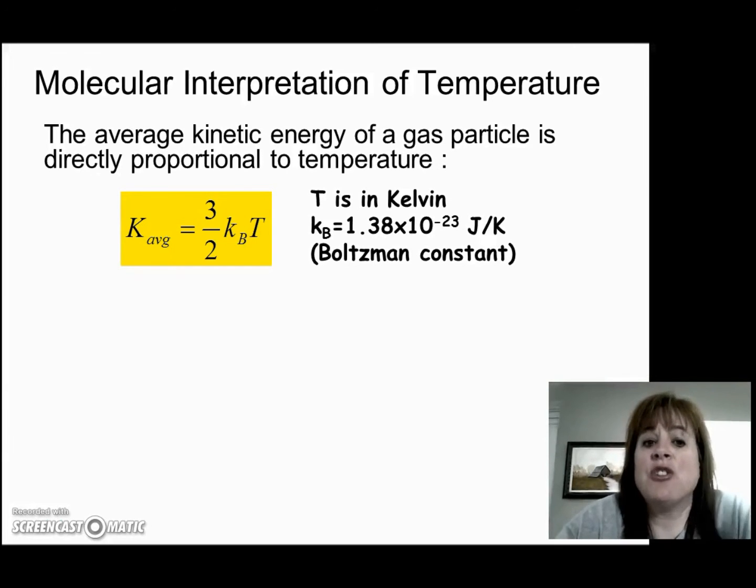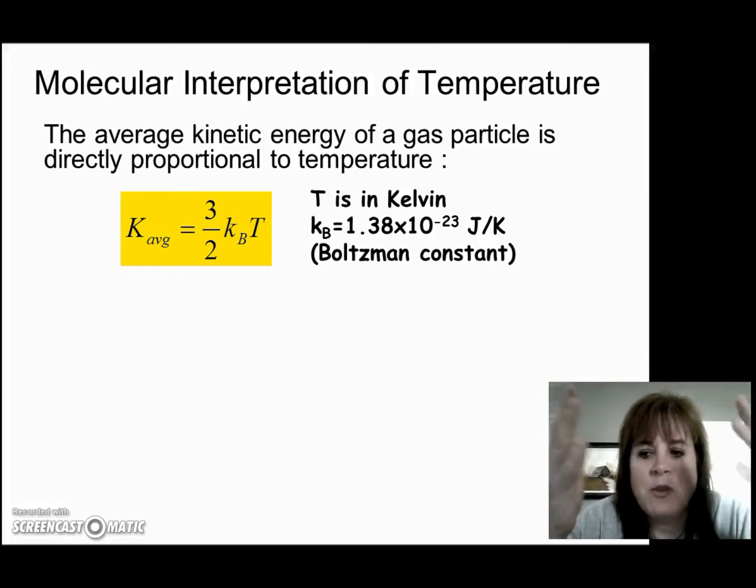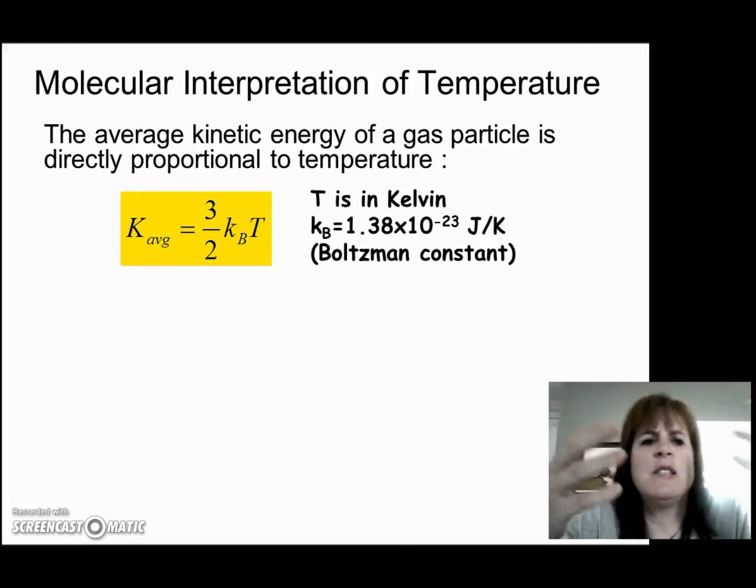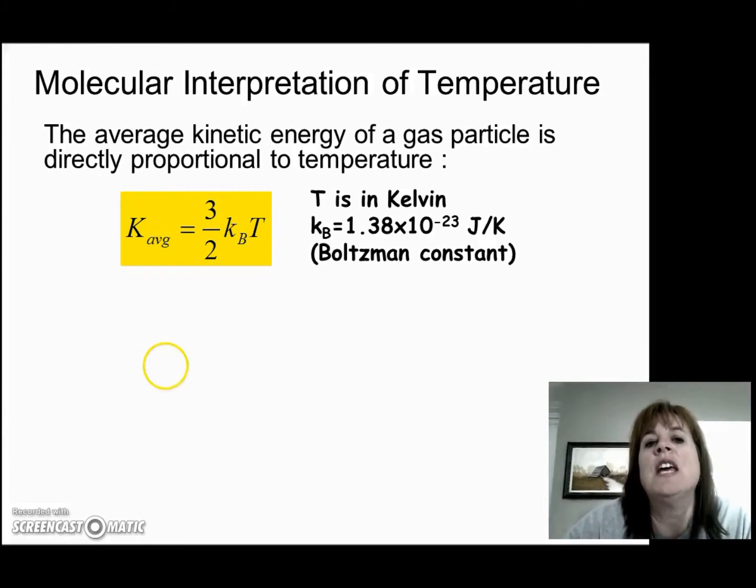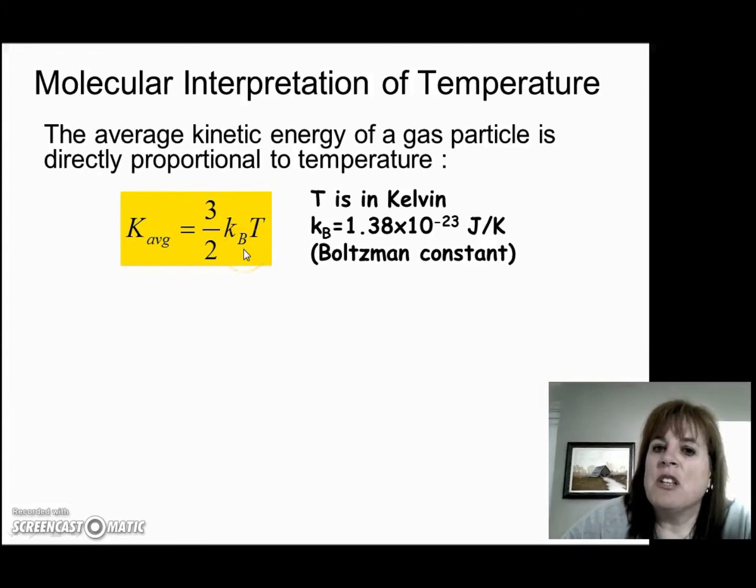The average kinetic energy, we say average, right, because we saw that the molecules are moving at different speeds, and when they collide, that speed changed as they transferred some of their energy to another molecule. So we call it the average kinetic energy is equal to 3/2 kBT. kB is actually the Boltzmann's constant, which you can see here is 1.38 times 10 to the negative 23rd. Now notice the units here, it's joules per Kelvin, which means the temperature that we use has to be in Kelvin.